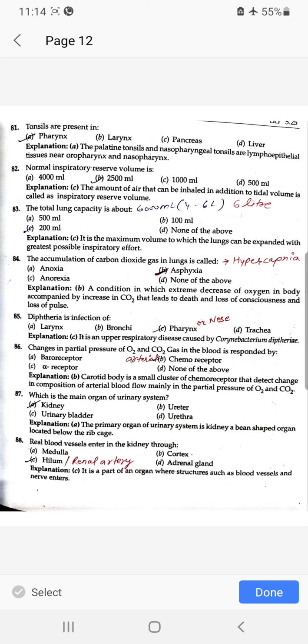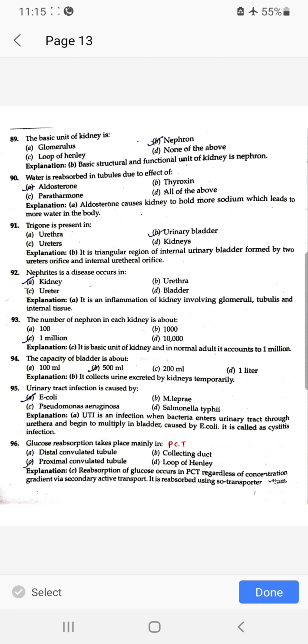Diphtheria is an infection of pharynx or nose. Changes in partial pressure of O2 and CO2 gas in blood are responded to by arterial chemoreceptors. Which is the main organ of urinary system? Kidney. Renal blood vessels enter the kidney through the hilum, the renal artery. The basic unit of kidney is nephron. Water is reabsorbed in tubules due to the effect of aldosterone.